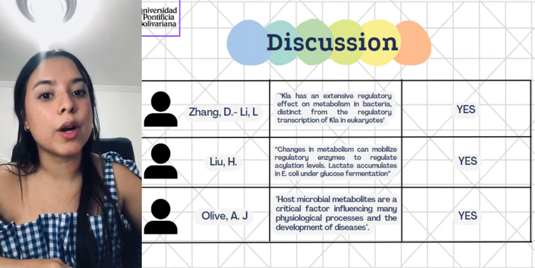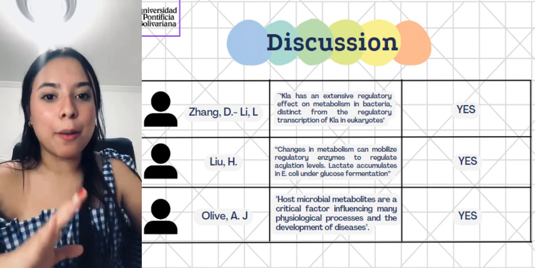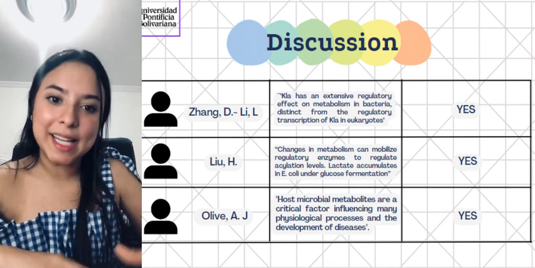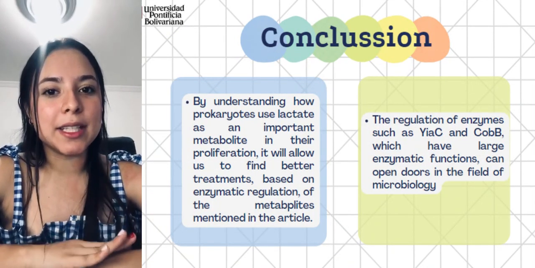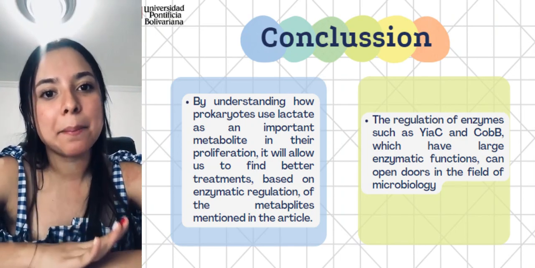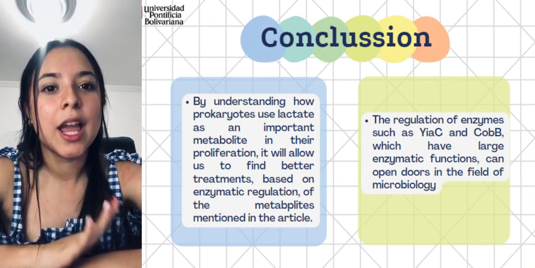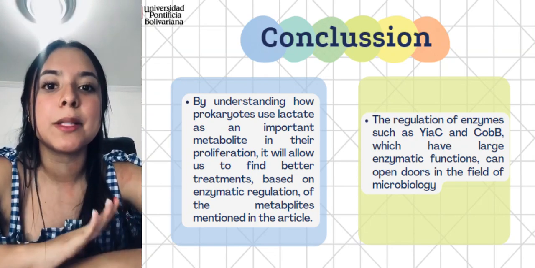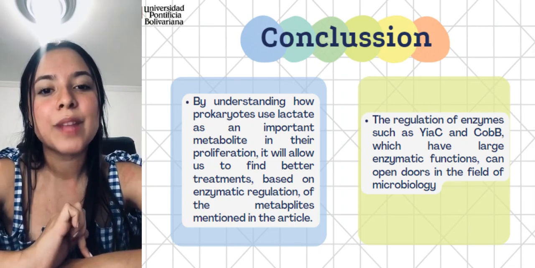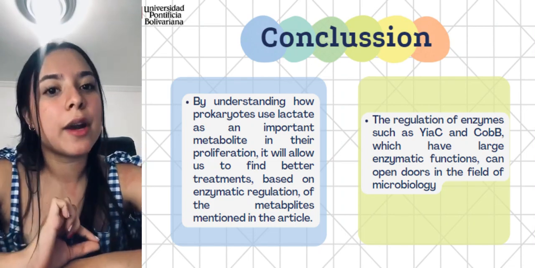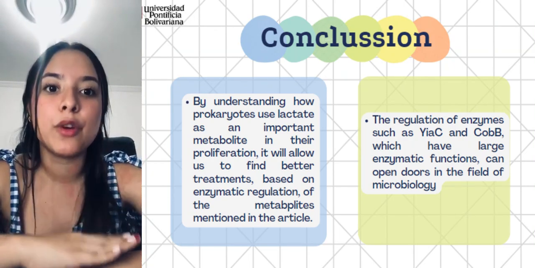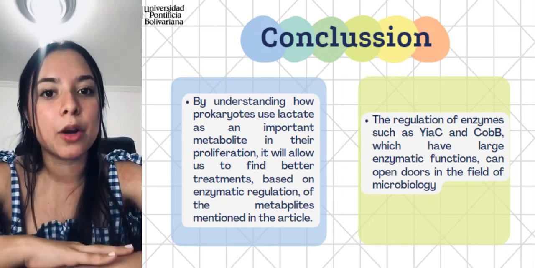So these three words from these four people are important to understand that this article has a lot to offer and actually is completely correct. For the conclusion, I thought about these two. The first one said that by understanding how prokaryotes use lactate as an important metabolite in their proliferation, it will allow us to find better treatment based on enzymatic regulation of the metabolites mentioned in the article. And secondly, we got that the regulation of enzymes such as YiaC and CobB, which have lower enzymatic functions, can open doors in the field of microbiology.